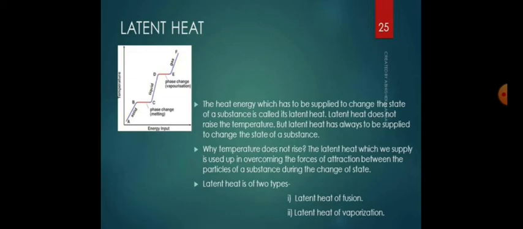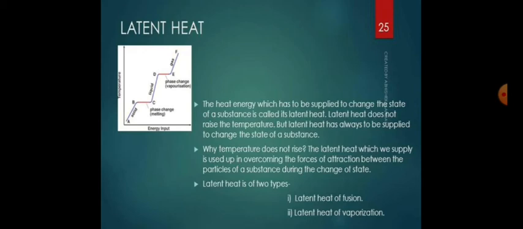That means while changing the state from solid to liquid or from liquid to gas, latent heat does not raise the temperature, but that does not mean that there is no heat supplied. The heat is continuously supplied during the change of state. The only thing is that we cannot record the latent heat, because it cannot be measured by a thermometer. So this heat remains invisible during the entire process of conversion from solid to liquid or from liquid to gas.